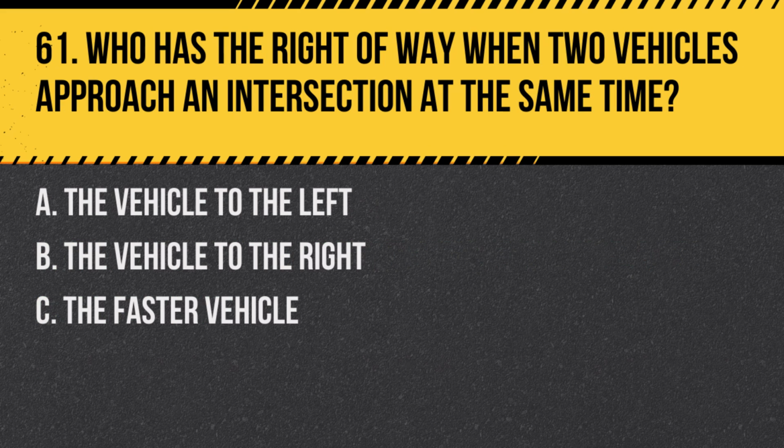Question 61. Who has the right of way when two vehicles approach an intersection at the same time? A. The vehicle to the left. B. The vehicle to the right. C. The faster vehicle. Answer: B. The vehicle to the right. In this situation, the right-of-way rule dictates that the vehicle on the right goes first.